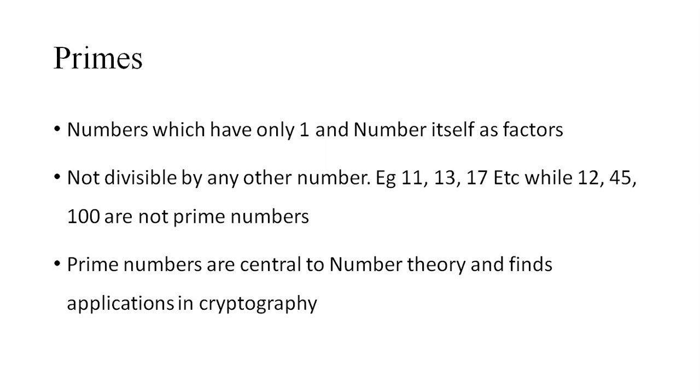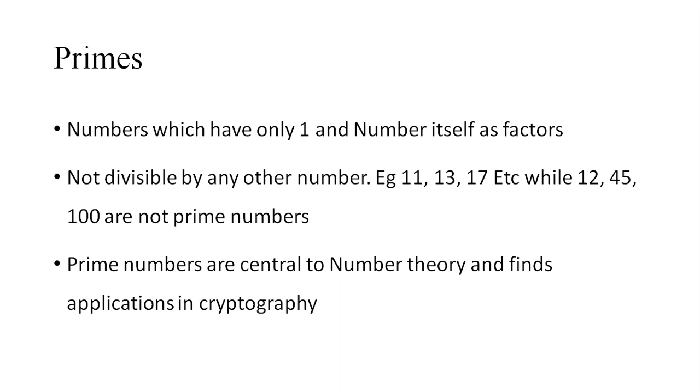Let us start with the definition of primes. In your high school, you might have studied the definition of prime. What is a prime number? Any number which is divisible by 1 and itself is called a prime number. In other words, a prime number does not have any other factor other than 1 and itself.